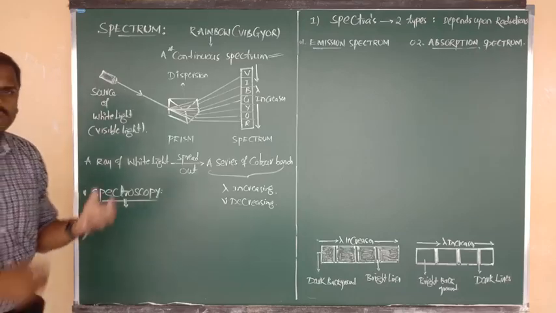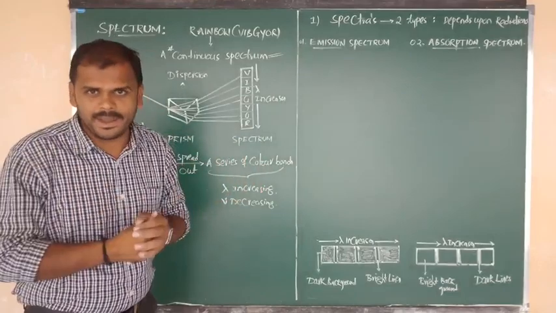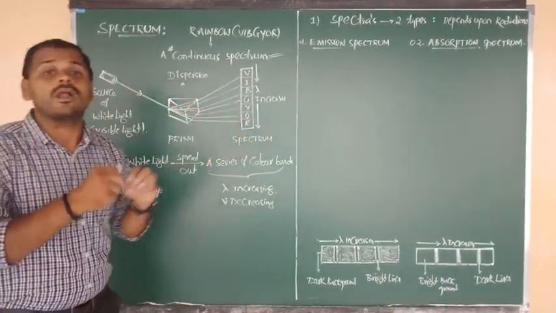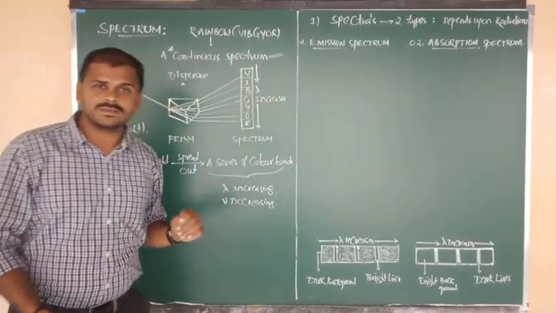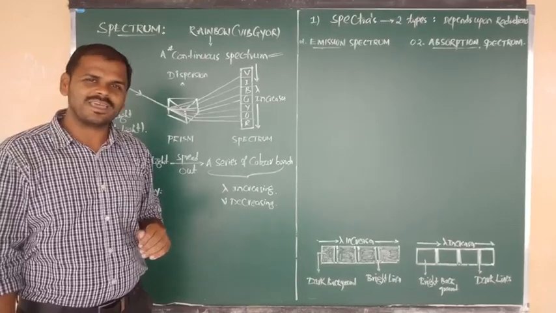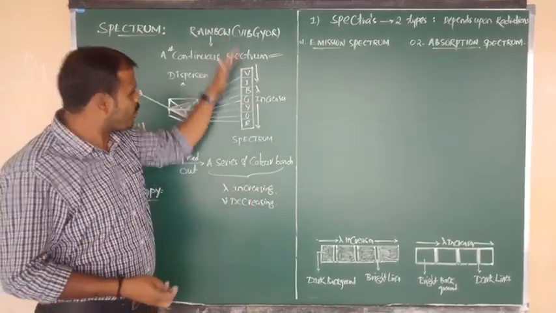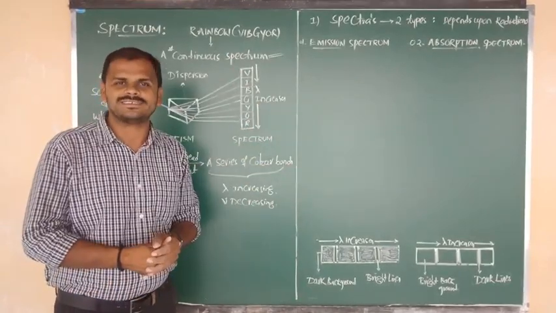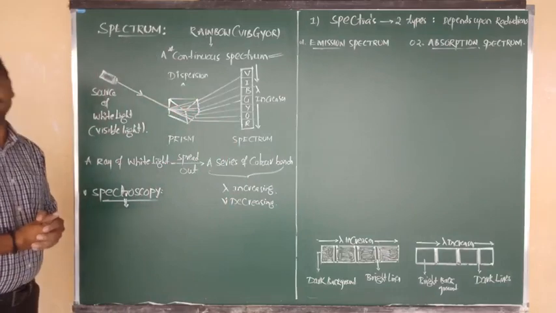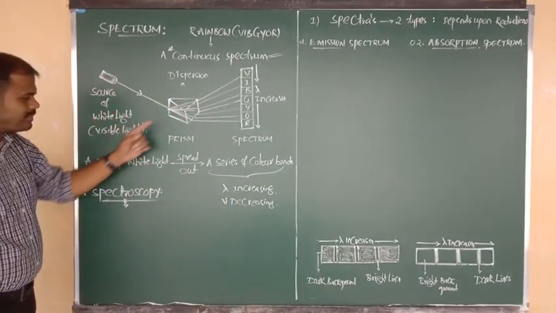They can ask you, sir, what is meant by spectrometer or spectrograph or photographic plate? It is a particular device which can record the dispersed quanta in their increasing order of wavelengths. Such a device we say is the photographic plate, and the overall arrangement is known as what? Spectrum. I hope you understand.